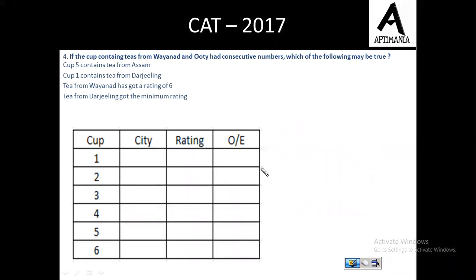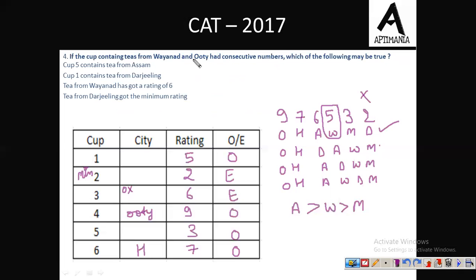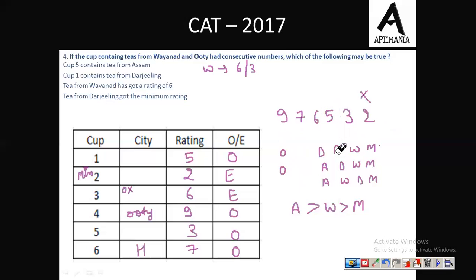Last question is, if the cups containing teas from W and Ooty have consecutive numbers. Now see, Ooty's number is fixed, that is 9. So W can either have the number 6 to be consecutive with Ooty, or it can have the number 3. Let me remove all this. Fine. So for W we have these 2 options only, right? Because the consecutive condition is given to us.